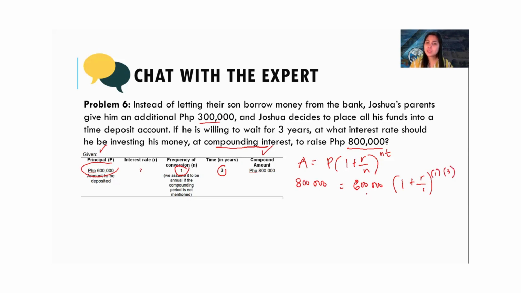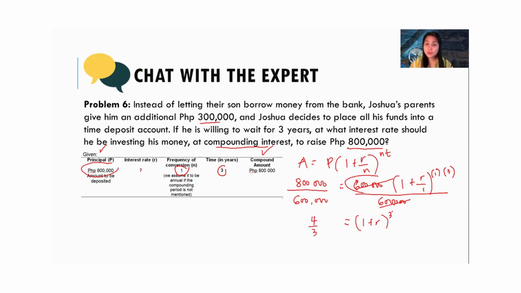Now, we have 600,000 here. You can divide both sides by 600,000, so you can cancel it. What remains on the right is only 1 plus R to the power of 3. On the left side, 800,000 divided by 600,000 is going to be 4 over 3.